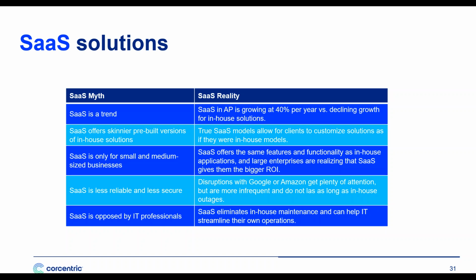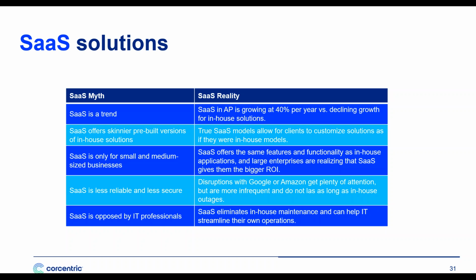What's more, SaaS models allow clients to customize your solutions as you need. They can handle your complex transactions, and they can be adapted to your even more complex transactions. And with a SaaS solution, you're not sacrificing any functionality. You get the same features and functionality as an on-premise solution.